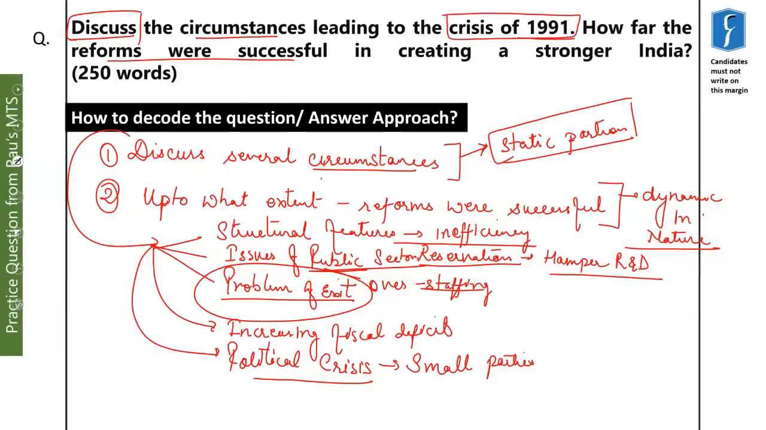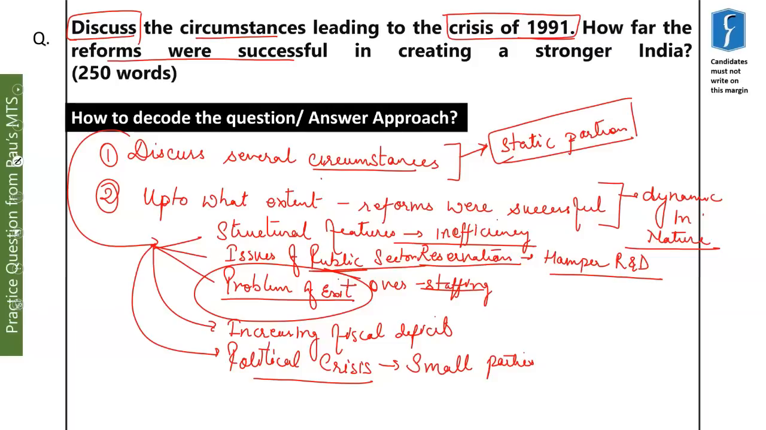The immediate cause of the crisis of 1991 was the Iraq-Kuwait war. Due to the Iraq-Kuwait war, there was a sudden spike in oil prices, and this declined the remittance income from abroad. We know that many Indians live in the Middle East region, and they regularly send remittances to India. But due to this war, those remittances were stopped, and the credit rating of India declined sharply. This made it difficult to raise credit abroad.